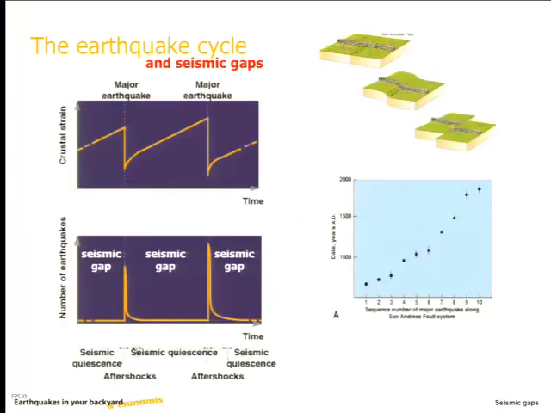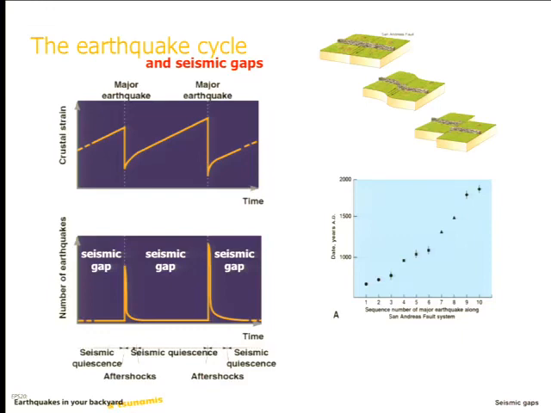So looking at that earthquake cycle in a little more detail, this is showing the build-up of the crustal strain versus time. So we gradually build up crustal strain. Then we have an earthquake, so the strain drops, and then we build up again, and it drops, and we build up again. Okay? And then this is showing the same thing, but now we're showing seismicity. There's no earthquakes, you have a big earthquake, aftershocks associated with it, so the seismicity drops down, the main shock, and the aftershocks, and so on and so forth.